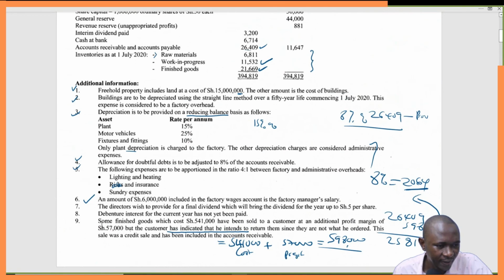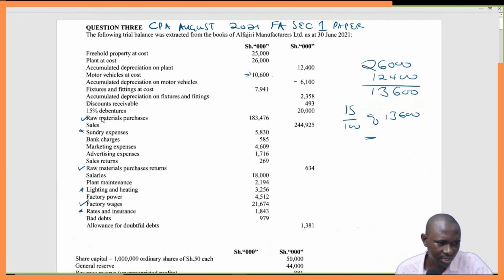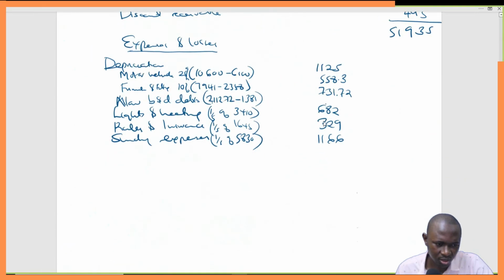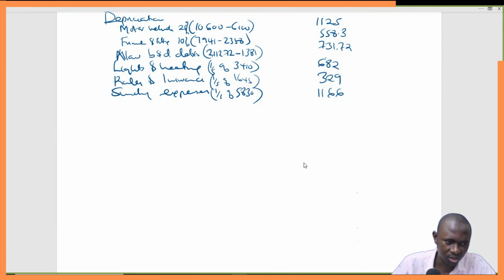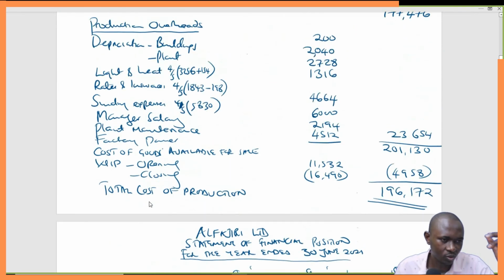So the next thing is, if we are done with that, the amount of 6 million. The directors wish to provide a final dividend which will bring the dividend for the year up to 5 shillings per share. Let's leave that one out first. The debenture interest for the current year has not yet been paid. So for the debenture interest, you simply calculate 15% of 20,000 debentures, which is 3,000. So debenture interest, 3,000 shillings.